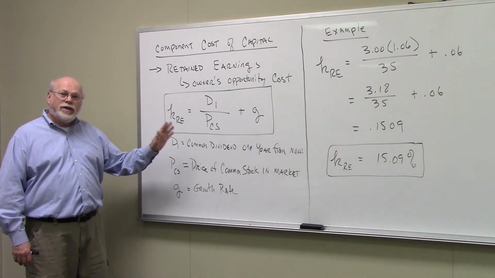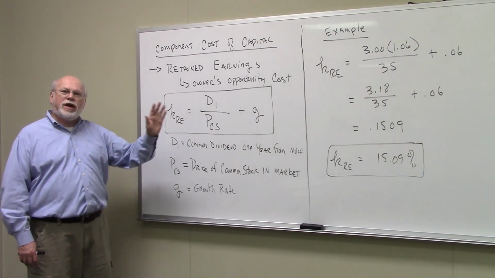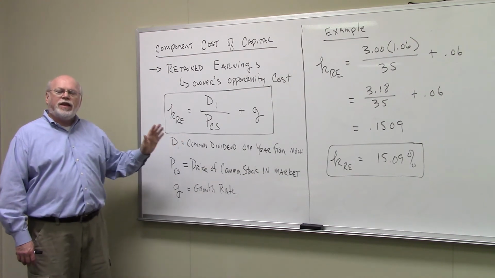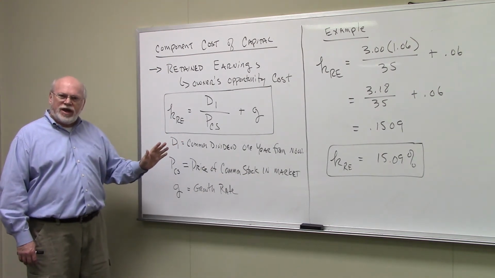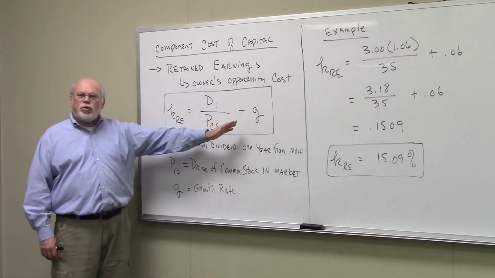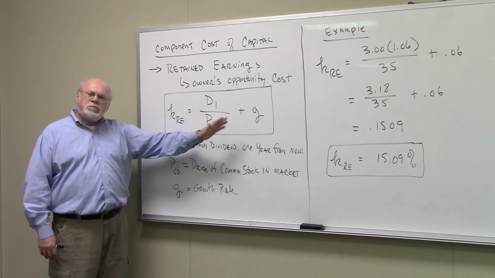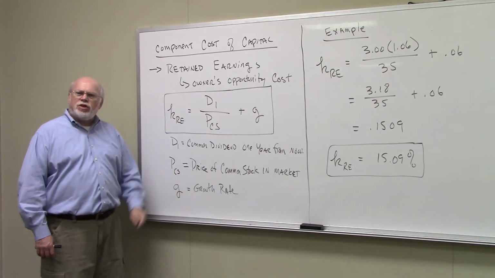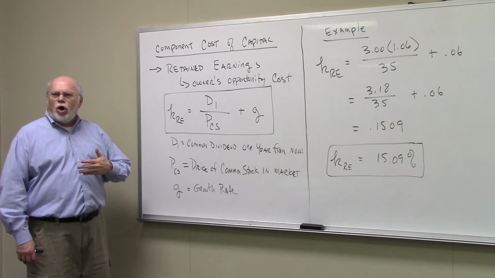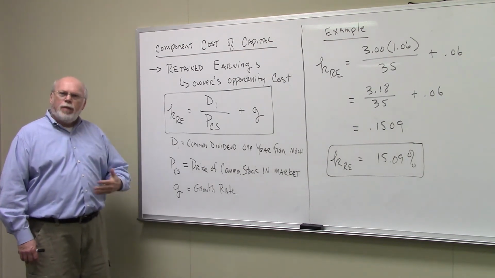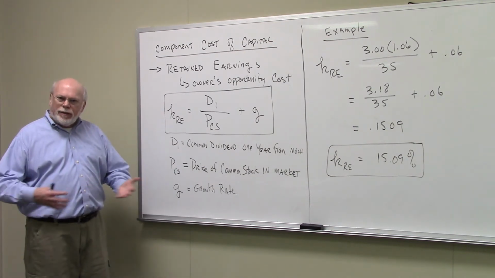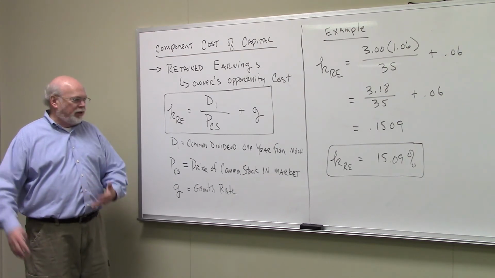It's D1, the common dividend you expect one time period from now, divided by the price of the common stock in the market, plus the growth rate. And in financial theory, this is looked at really as the owner's opportunity cost by reinvesting money, by retaining money in the company.